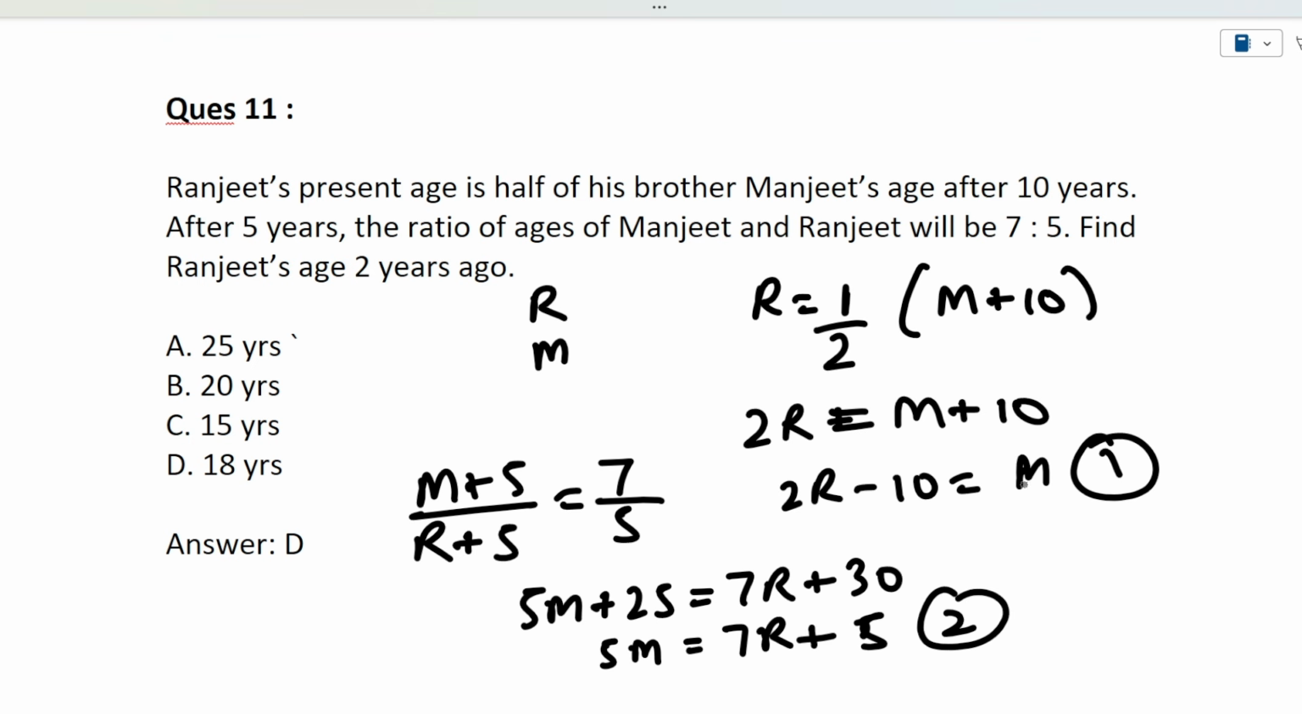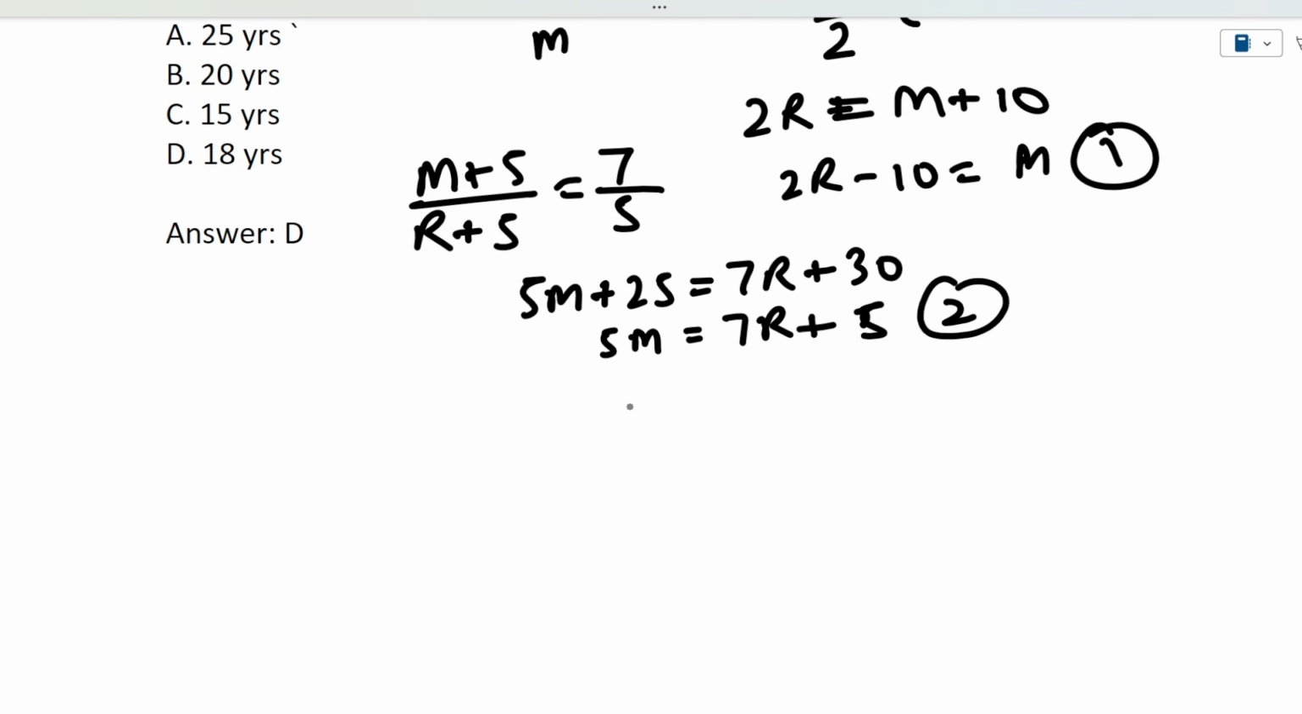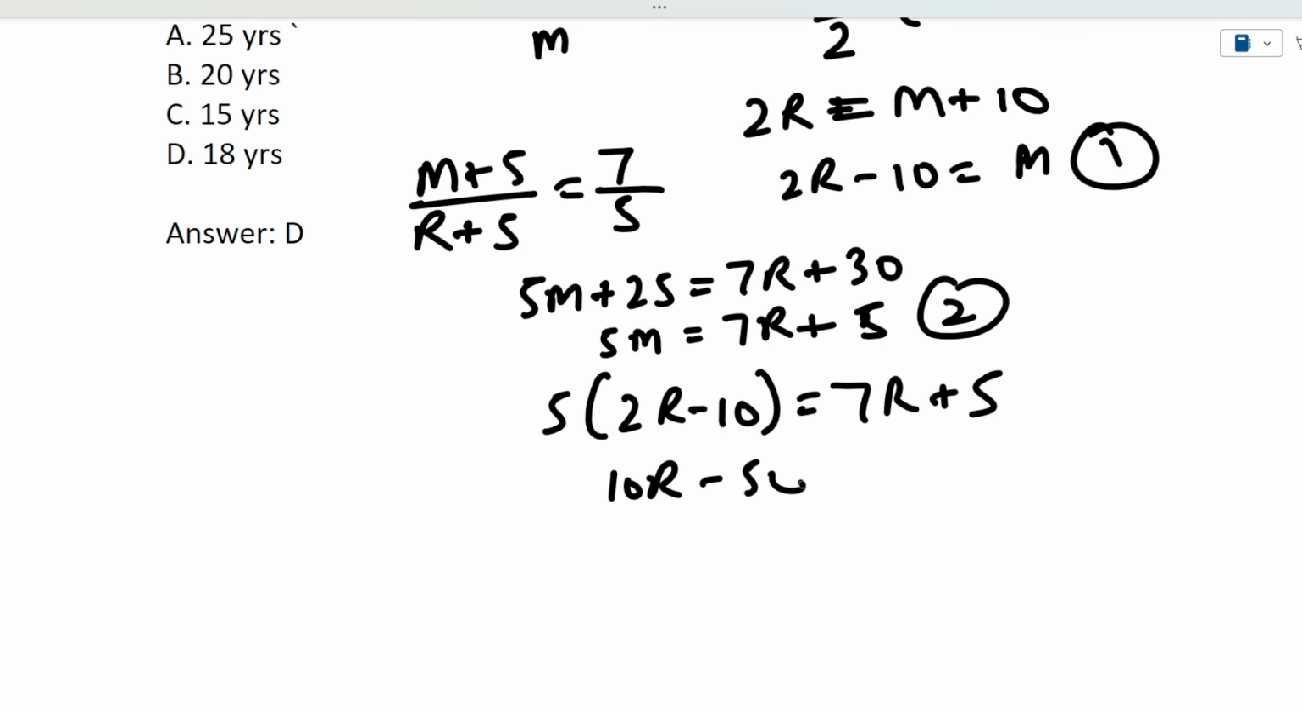Now if I substitute the value of M here, 2R minus 10, then Ranjit's present age will come. So let's substitute here. M will be 2R minus 10. So 5 into 2R minus 10 equals 7R plus 5. It will be 10R minus 50 equals 7R plus 5. It will be 3R equivalent to 45.